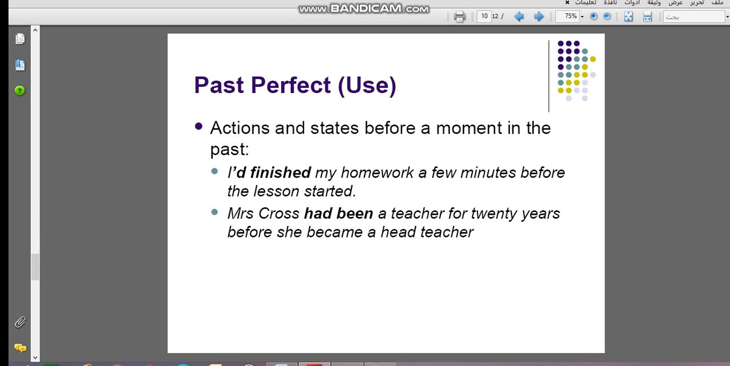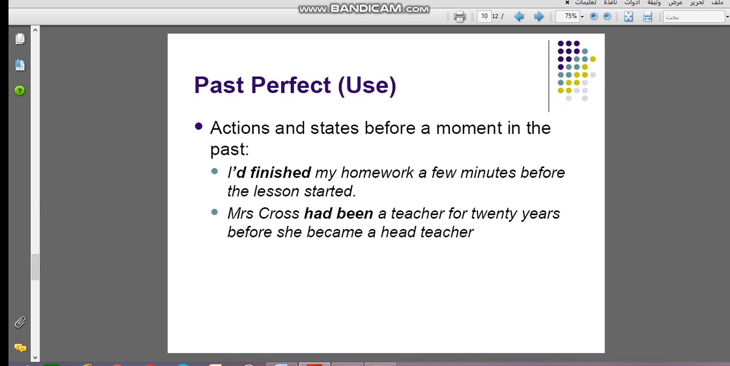Then we have more information about past perfect. I had finished my homework few minutes before the lesson started. We have two actions in the same sentence. So what happened first? We should check the sentence first. If the first action happened first, the first one in order must be in the past perfect, okay? Then the other one will be in the past simple.